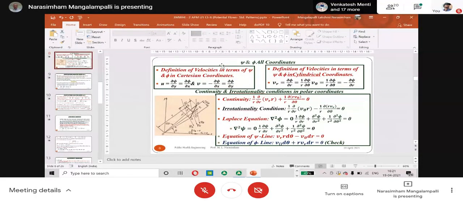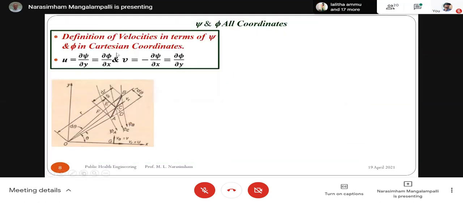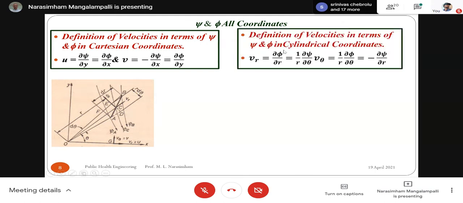See, this is what we have. Psi and phi in all coordinates I have given here. This is Cartesian coordinates: U is dou psi by dou y, which is also equal to dou phi by dou x, and V is minus dou psi by dou x, which is dou phi by dou y. Similarly in cylindrical coordinates. So now what we do is, we take this expression.